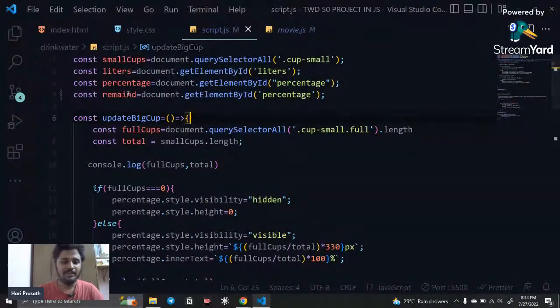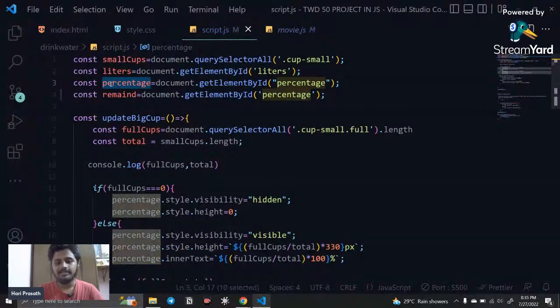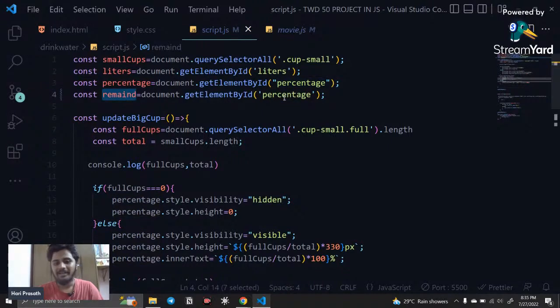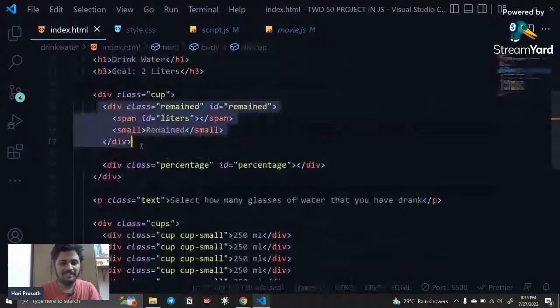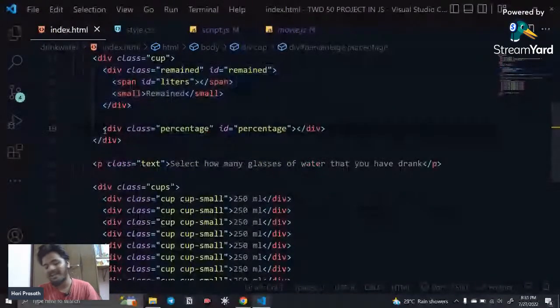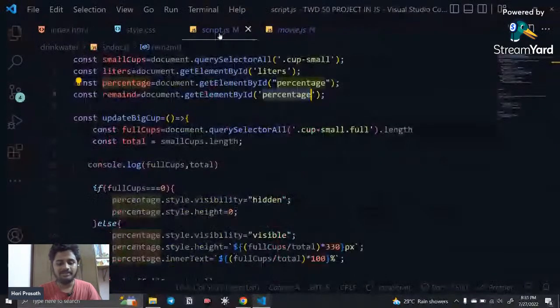For example, here you can notice that the percentage is fetched with the percentage ID, and here again we fetched the percentage ID itself. So I fetched the same ID two times. This is the actual error. For example, in the HTML, instead of fetching this div, I am fetching only this div two times. That is where the problem comes from.